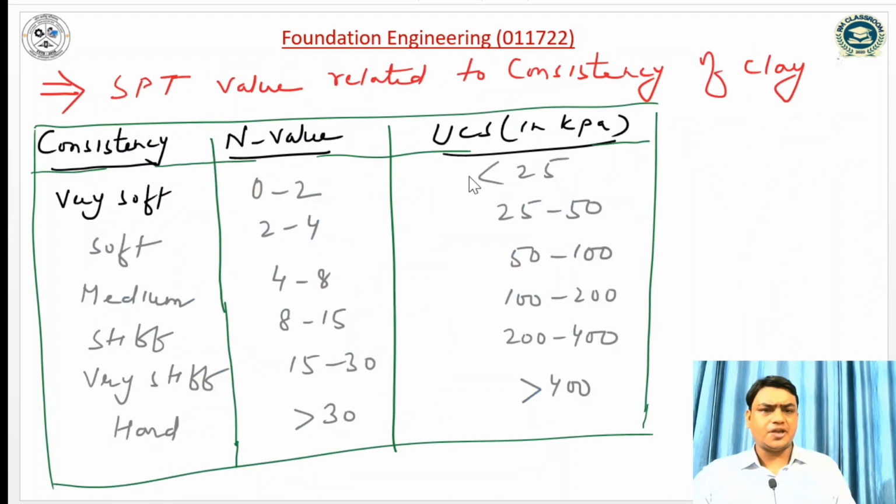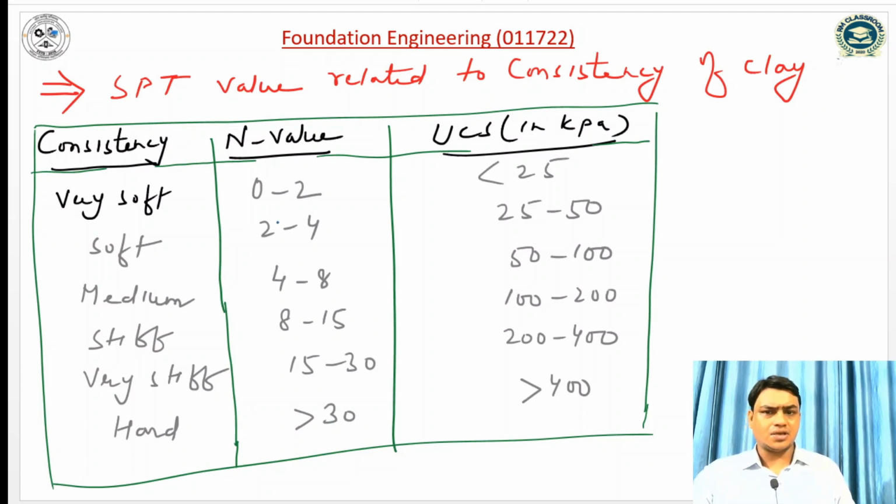Similarly, this SPT N value is correlated with the consistency of the soil. We have these types of consistency: very soft, soft, medium, stiff, very stiff, and hard, and we can see the N values. For hard soil, the N value is greater than 30, and for very soft, the N value is 0 to 2.